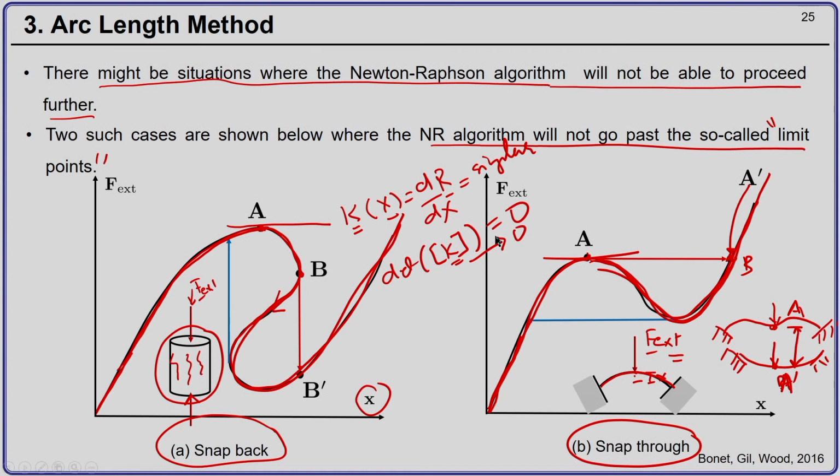Therefore, if you are solving for u, which is minus K inverse r, and K has a nearly zero determinant, you cannot take the inverse of K, and therefore you cannot get the solution u.